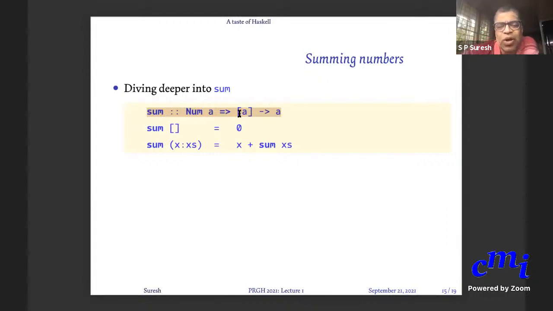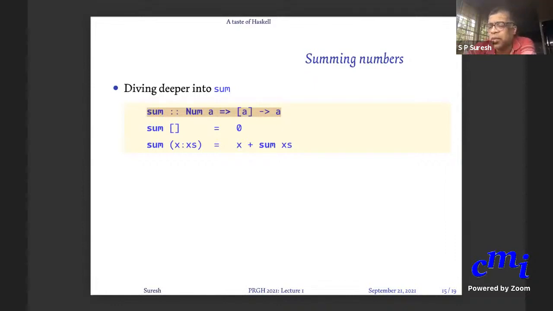What the first line is indicating is that you can use the same code that we have written below to form the sum of lists of any numeric type whatsoever. You can do the sum of a list of integers, floats, doubles, etc. There are lots of types that you think of as numeric types: int, integer, float, double, rational, etc.